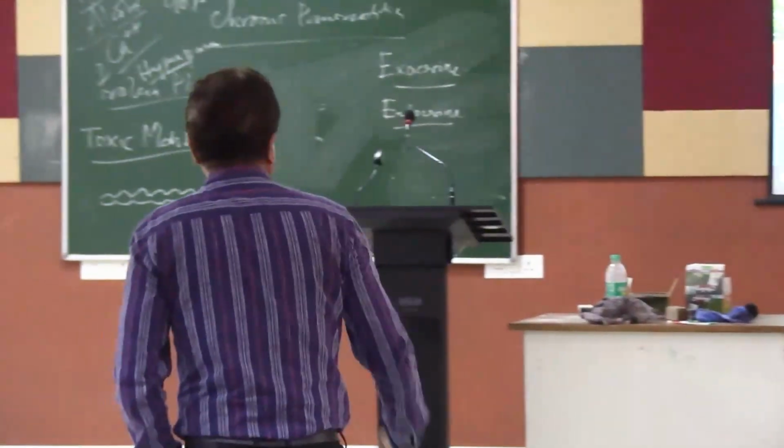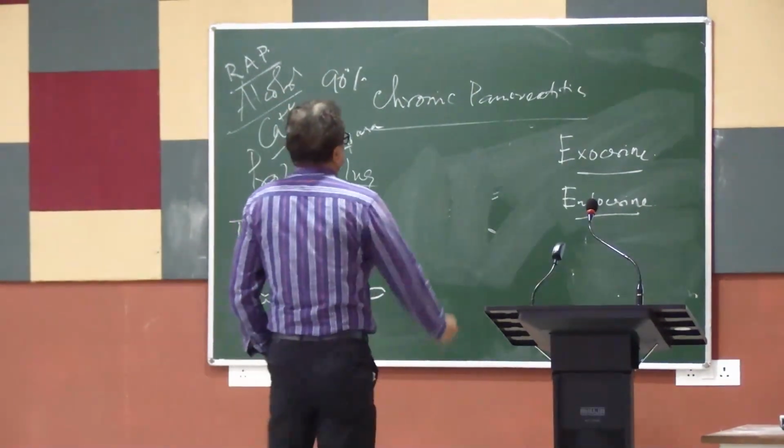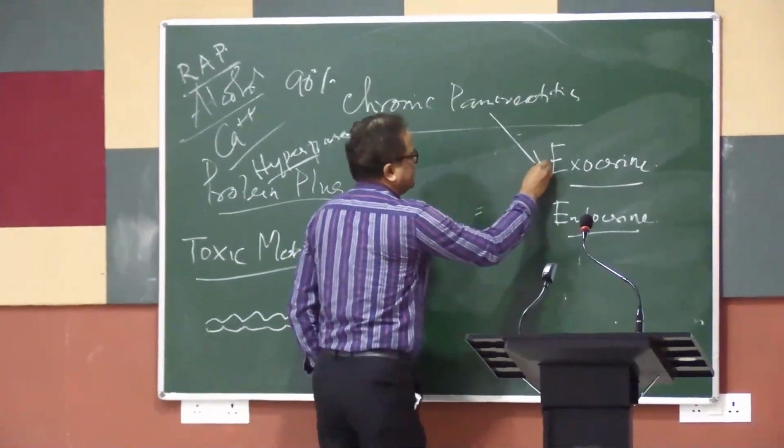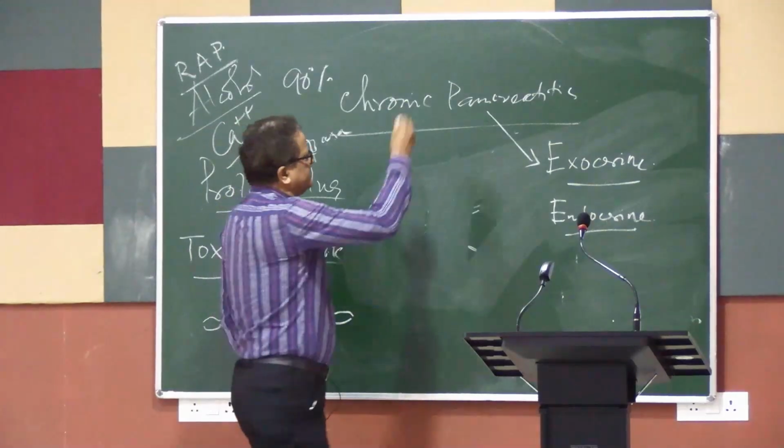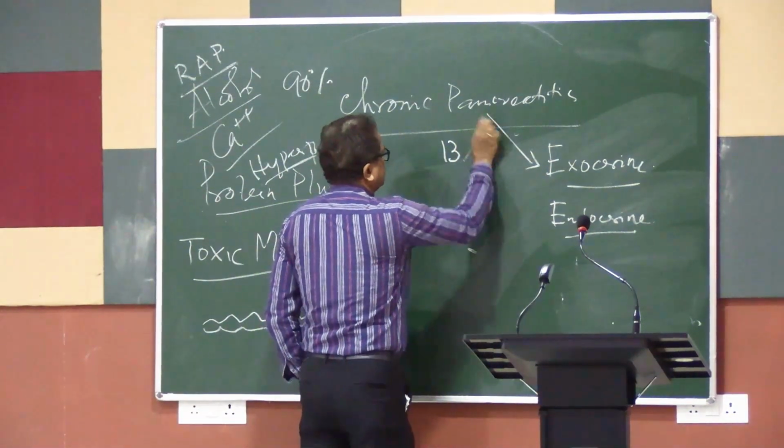Similarly, in the case of the pancreas, it is the exocrine function that gets damaged early. You know, the average duration of alcohol abuse should be about 13 years.